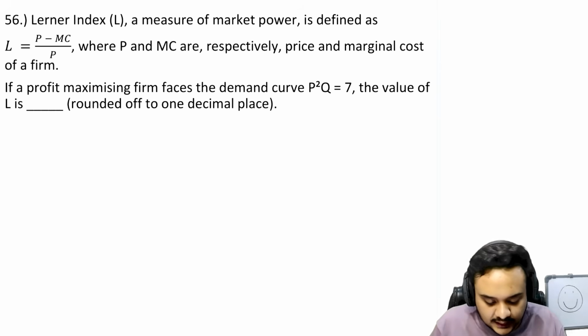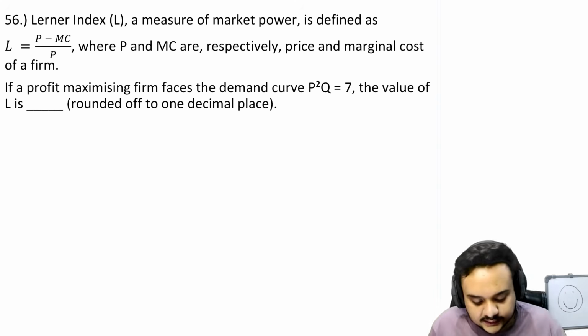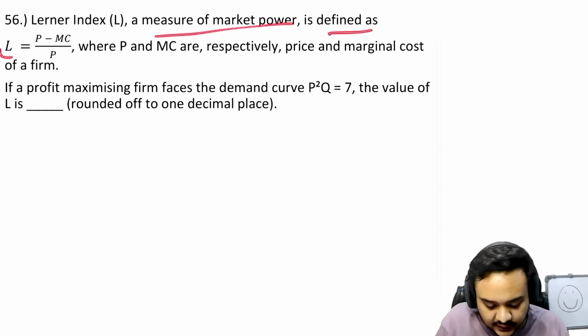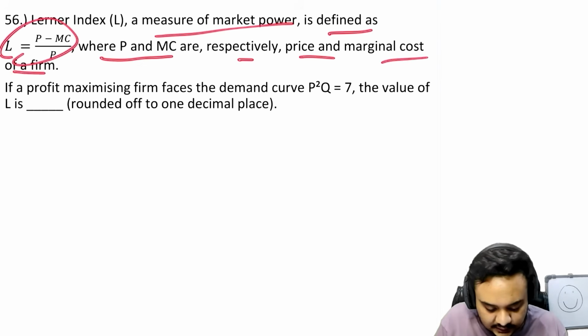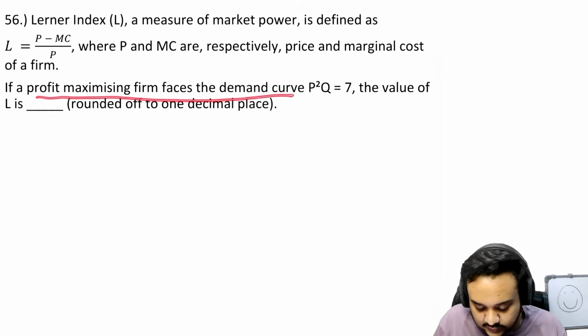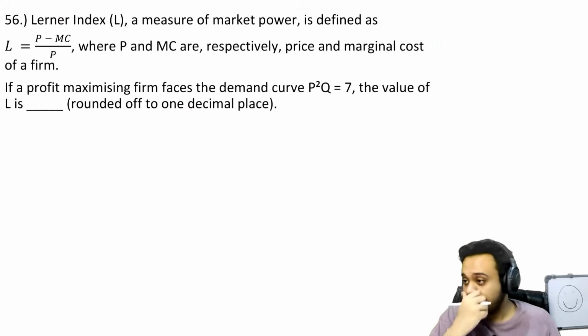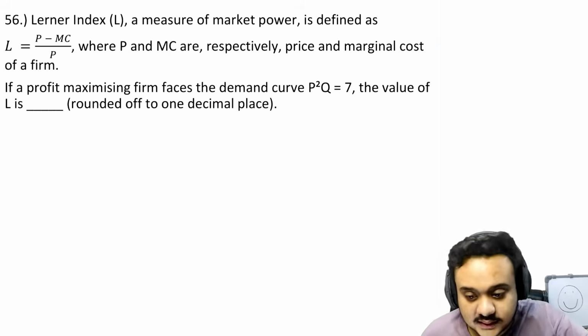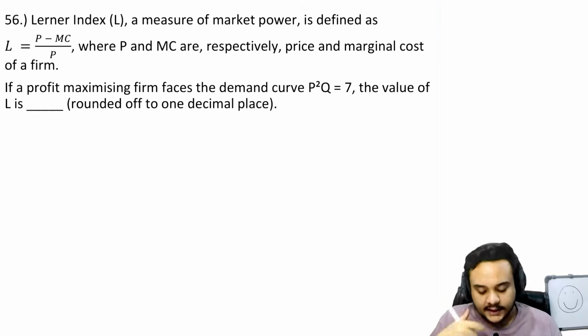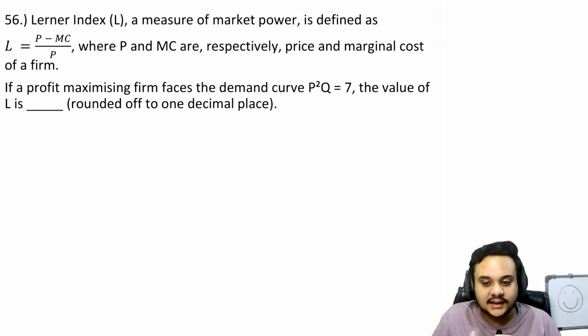Now we have the 56th question, which is talking about the Lerner index, which is a measure of market power. It is defined as this, where P and MC are respectively price and marginal cost. If a profit maximizing firm faces the demand curve, the value of L is. This is a very important question because I want to point something out. What most teachers are going to tell you is so unnecessary and so long, it is so outright stupid that I cannot fathom why people are going for that approach. They are wasting so much time and calculation. Look at this.